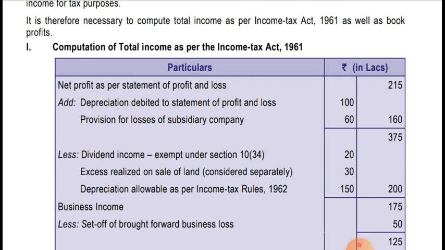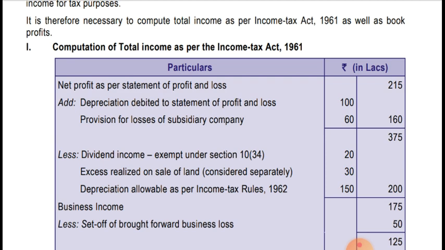Okay. So in this case, as it is a domestic company, the dividend is received by a domestic company from another domestic company. So 20 lakhs should be exempt under section 10(34). Excess realized on sale of land should be considered separately because it is a short-term capital gain. It was given in the note as well.